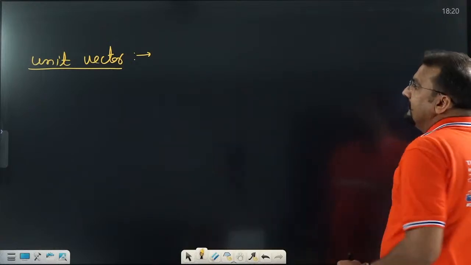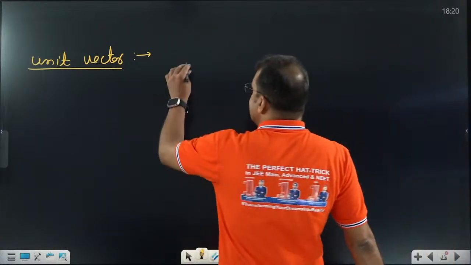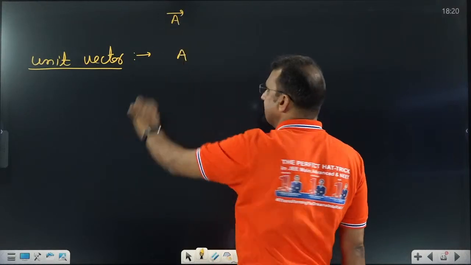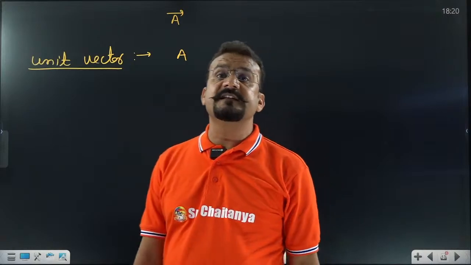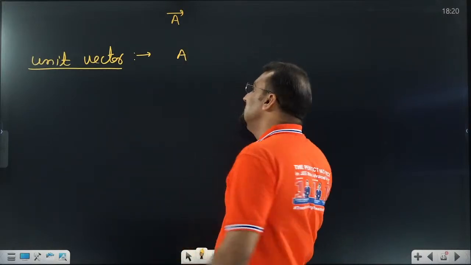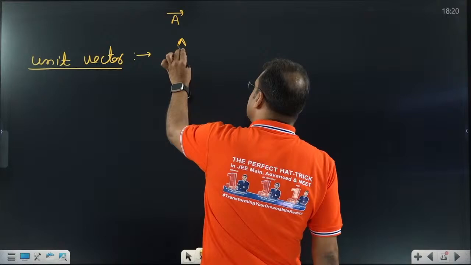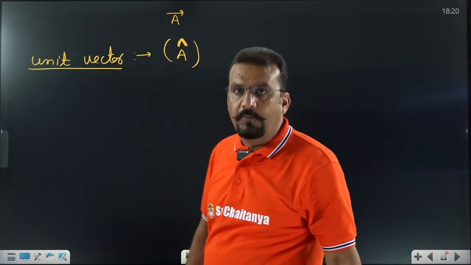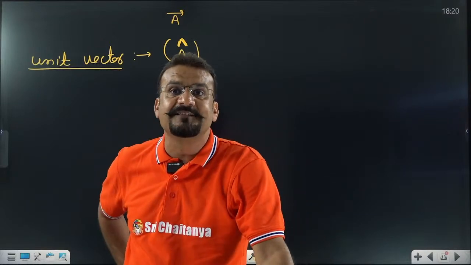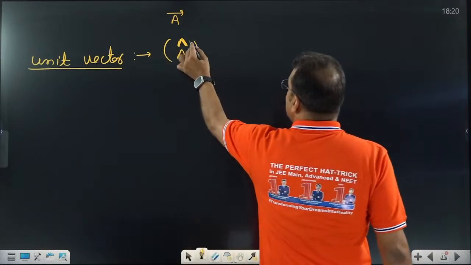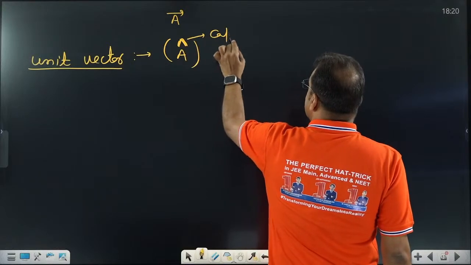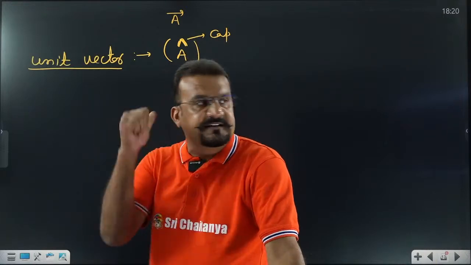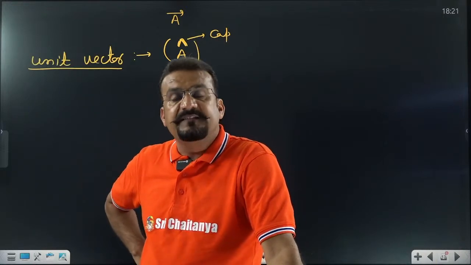Okay. Unit vector. Let us assume A is a vector. You know the symbol of vector. If someone asks you what is special in unit vector, it has a cap. The vector which has a cap on its top is called a unit vector. This is the cap sign. The cap sign means this is the symbol of unit vector. Don't be confused, this is the vector itself only, but the cap means this is a unit vector.